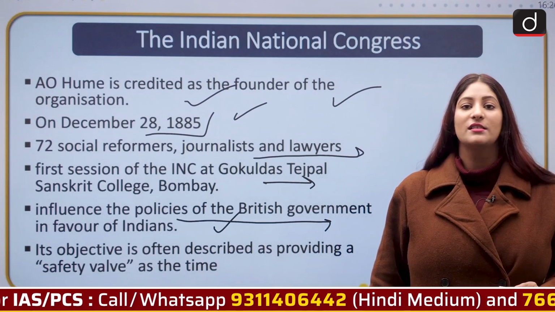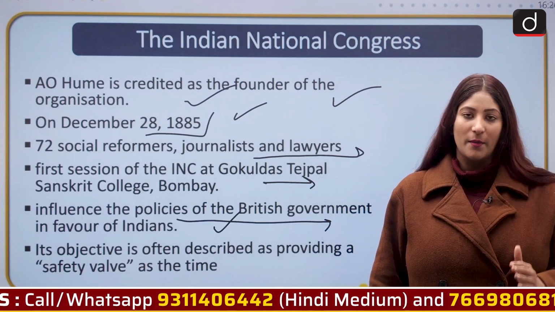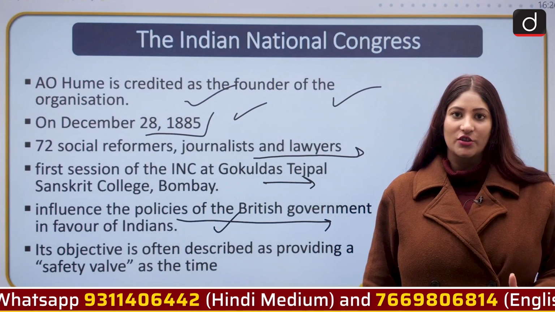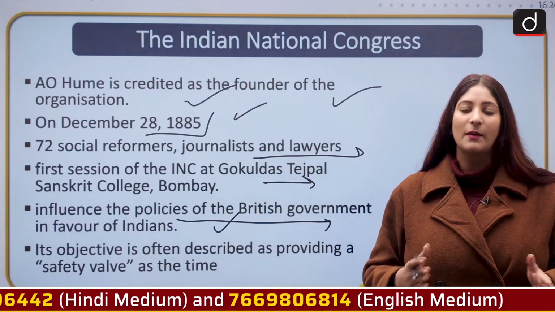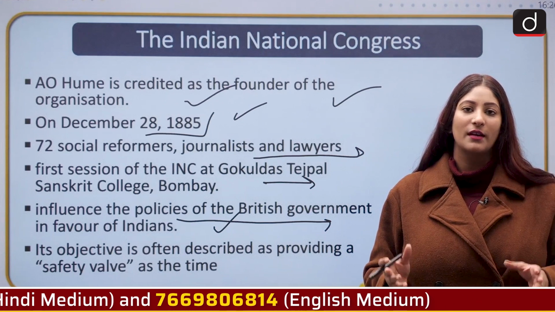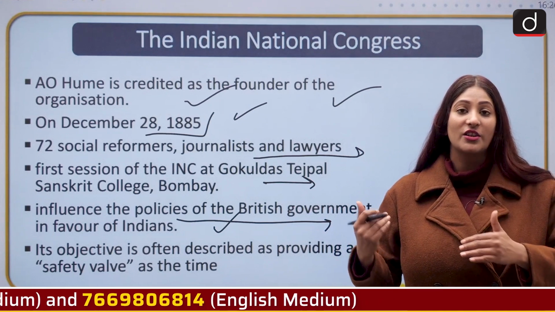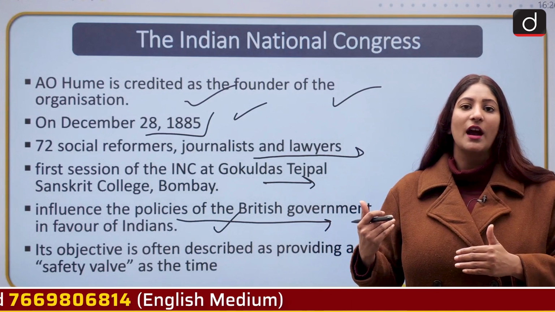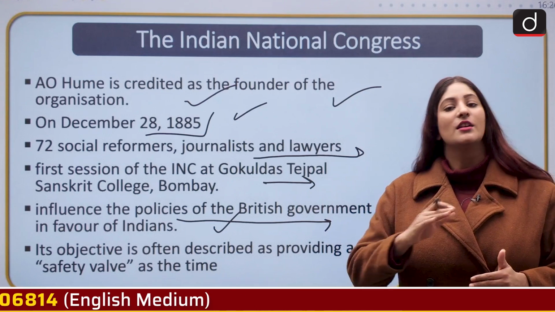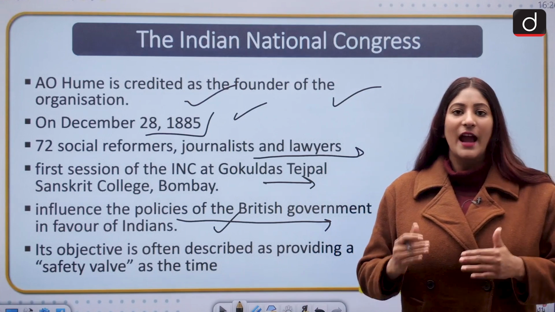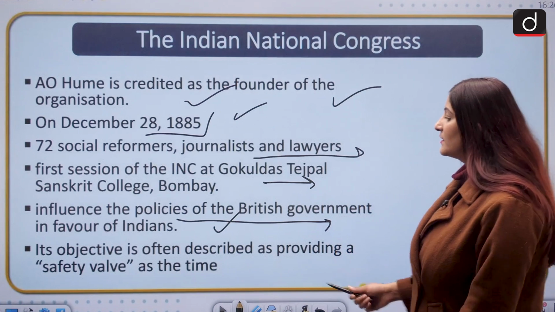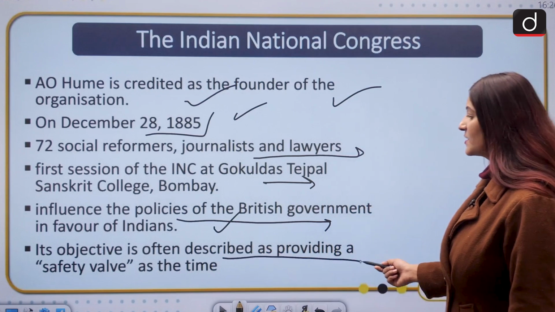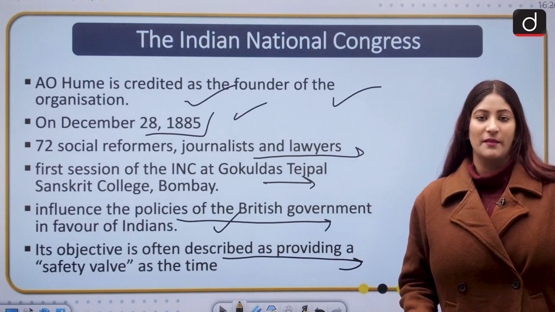But once they understood that they had a common history, they had a common culture, even if they do not have a common culture, they had somewhat of a feeling that they had a shared history, a shared culture, a shared common enemy. So that is why that had to be developed step by step and not all of a sudden. And the objective is often described as providing a safety valve at that time.